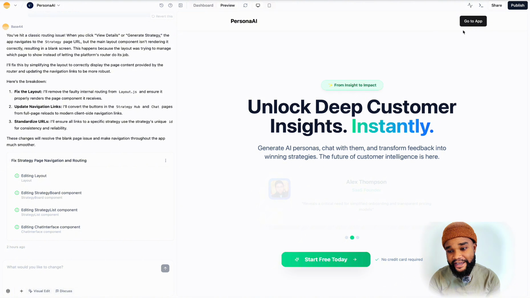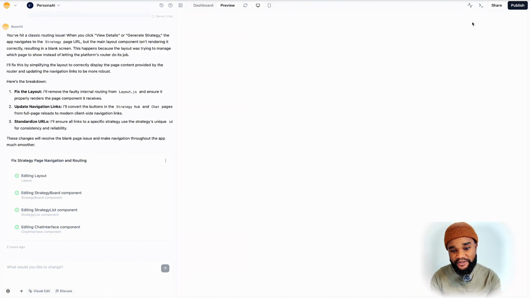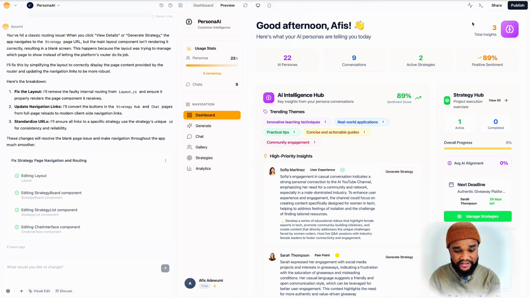So Persona AI is basically where businesses or marketers can go to and create their ideal persona or their ideal customers. But the selling point is they can then speak to these personas and ask them questions. And with these questions, they can generate a strategy, let's say a marketing strategy or advertisement strategy, whatever you want to create.